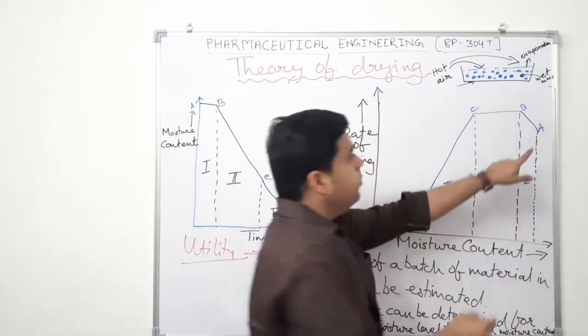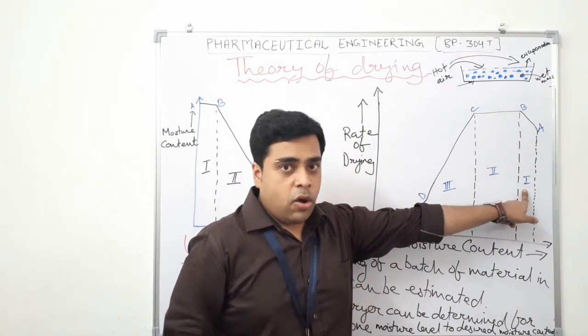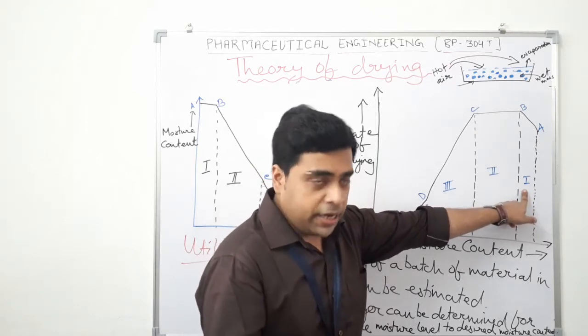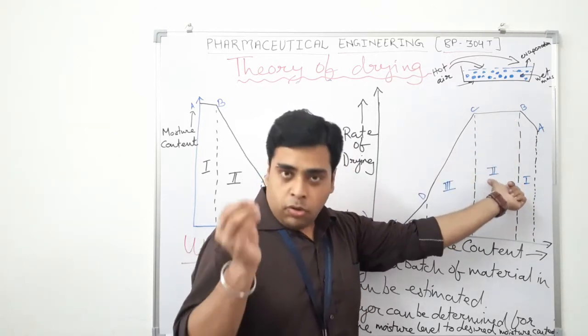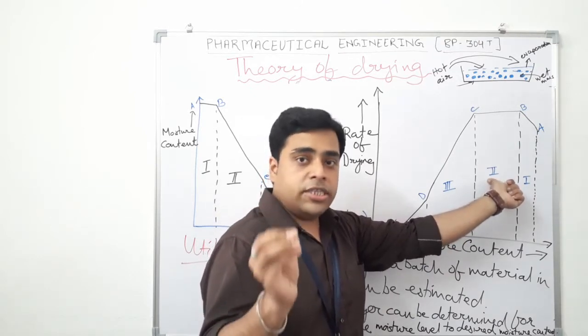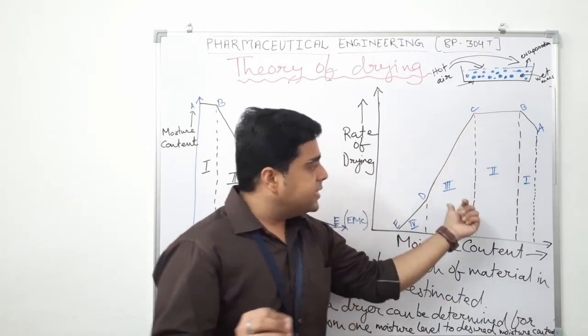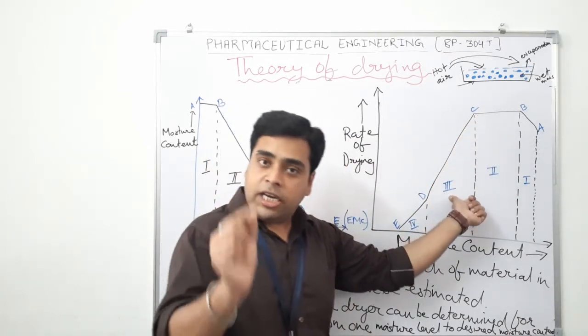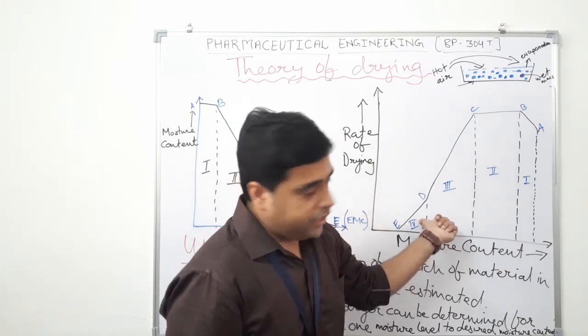So this particular point A and B, that is phase 1, or the initial adjustment period. B and C, that is the constant drying rate period or constant rate period. Then we have the decrease, that is phase 3, the first falling rate period. Then we have phase 4, that is the second falling rate period.